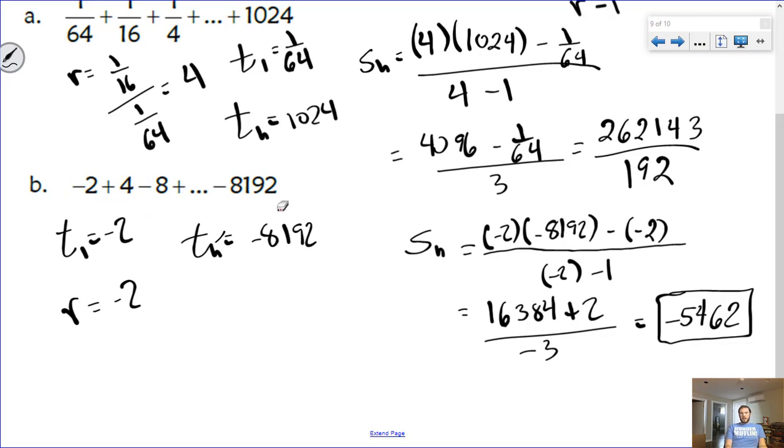Now, right away you might say, well, wait a second, how is this number not more than that? Well, not more, like the absolute value not greater than this one, right? We're adding stuff up, but what ends up happening here is because of the negative r value, the sum of these two terms is 2. And then the sum of these two terms is going to be 8. And the sum of each term going forward ends up being a positive number, so it would make sense that this final term at the end and then a bunch of positive numbers actually gives me a number whose absolute value is less than my Tn, which is kind of an interesting thing that happens there.